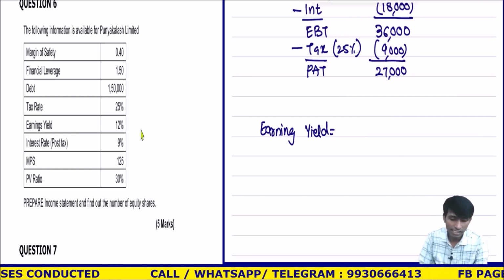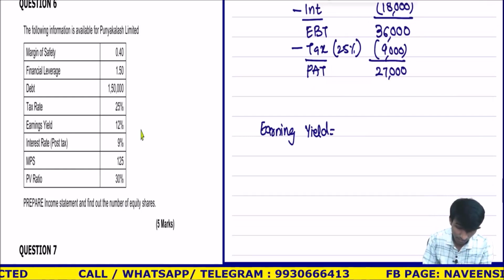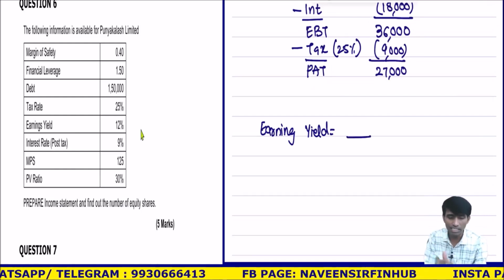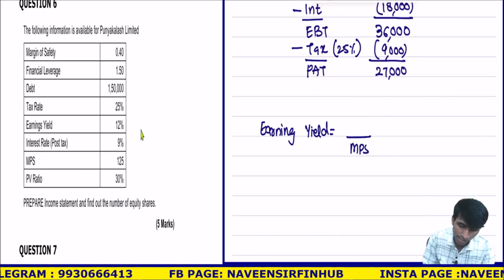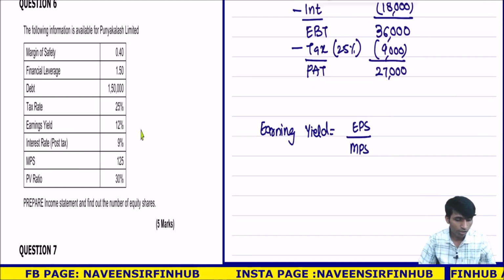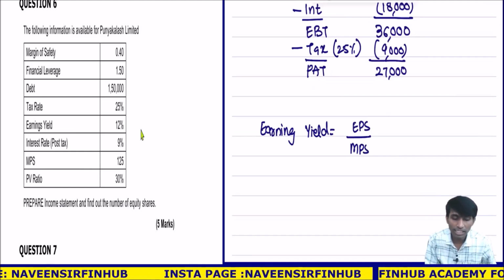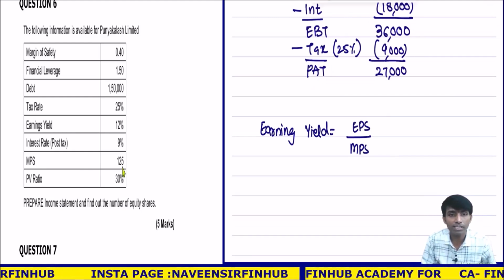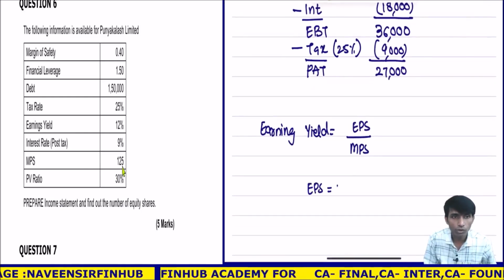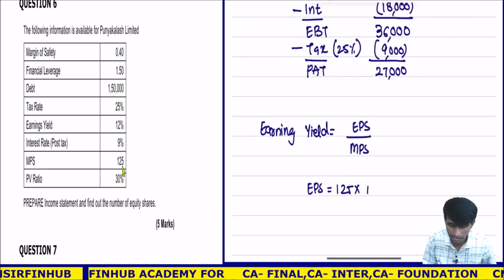So earning yield is nothing but, whenever in the ratio the name is yield, the base will be MPS. So the numerator is EPS because it is earning. Understood? So obviously if I know the earning yield, and the MPS is given now as 125, I can calculate EPS. EPS is equal to 125 into earning yield of 12%.